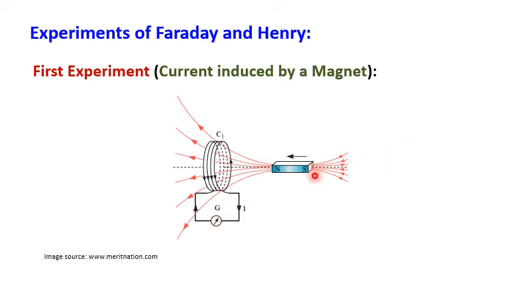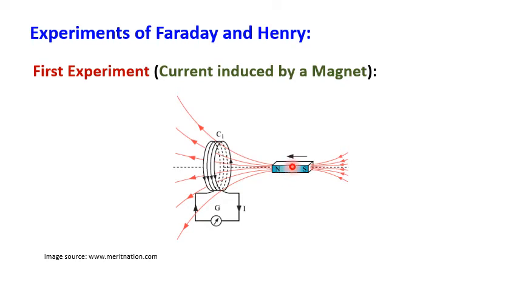If you move the magnet towards the coil, here you can observe the arrow mark, the magnet is coming towards the coil, and the north pole is facing the coil. If it is coming towards, then there is a current, and the direction we will discuss in the next class. Here I'm only mentioning the current. Here it is the change of magnetic flux. Here I'm using the words change of magnetic flux.